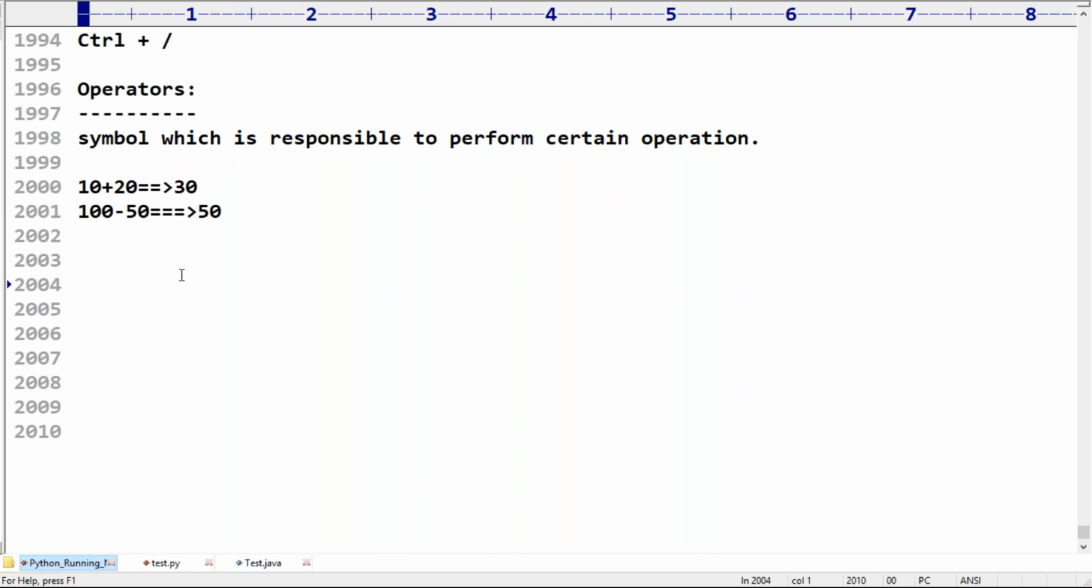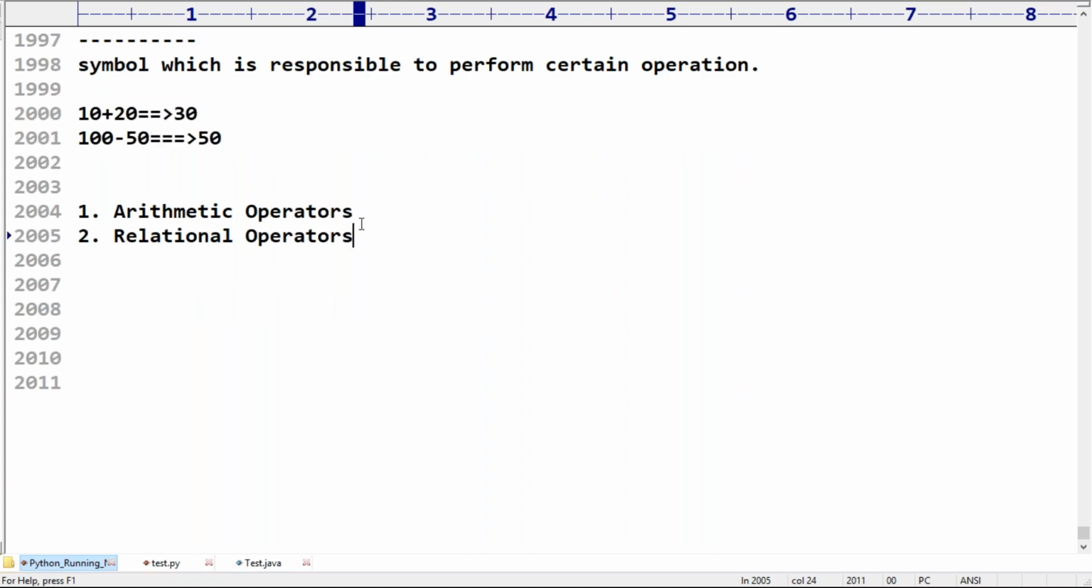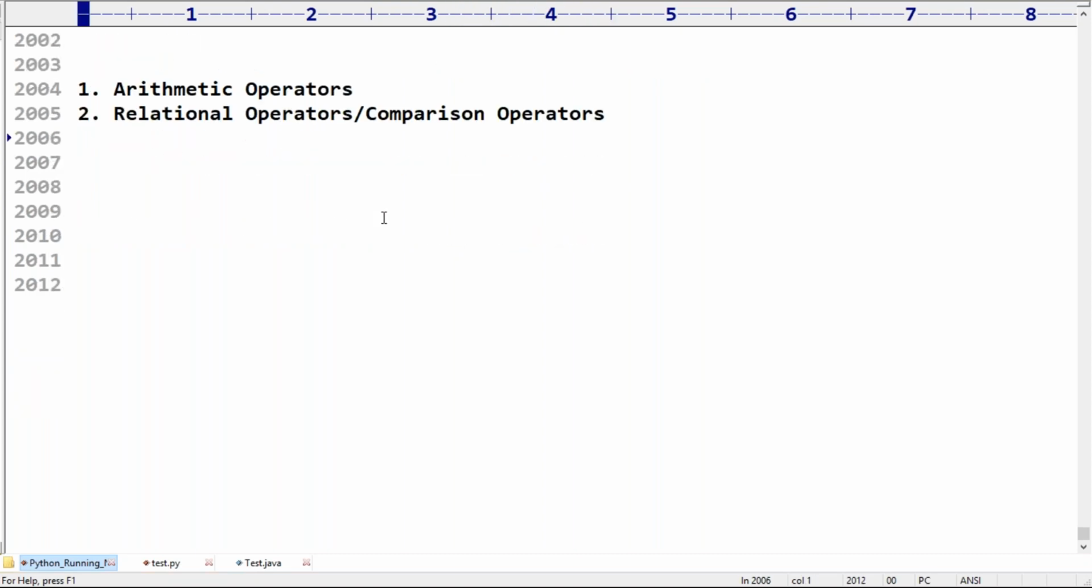Next, in Python, what are the various operators available? The first one, arithmetic operators. The second one, relational operators, or some people may call them comparison operators.